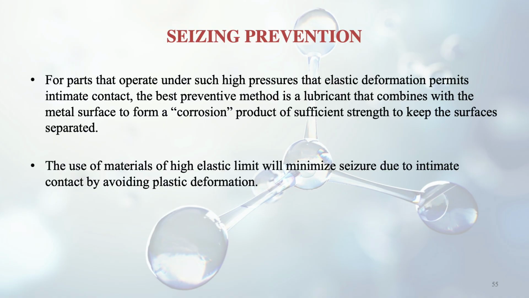The use of materials of high elastic limit will also minimize seizure. Why? Because plastic deformation is not there, so intimate contact will not happen. That's why high elastic limit is better.